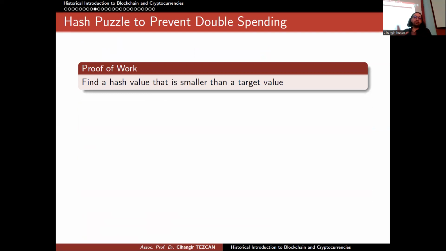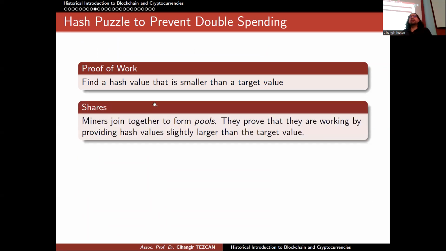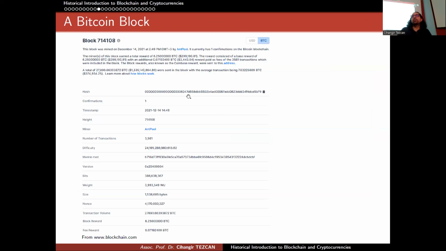First I have to say that not all of the work is lost, because nowadays nobody mines by themselves, because it is practically impossible to mine Bitcoin by yourself. So you have to join groups called pools. People join together as miners and gather in those pools. And even if you are not the one in that pool who finds the hash value like this, if you prove that you tried to find it, then you will earn some amount of Bitcoin.